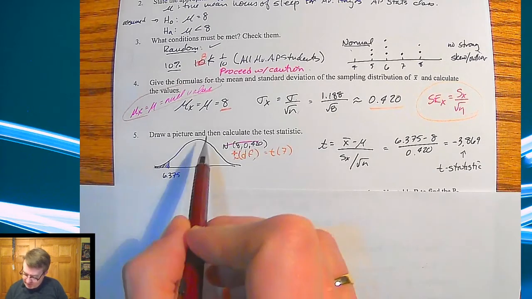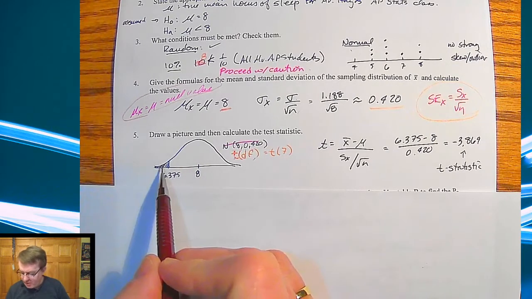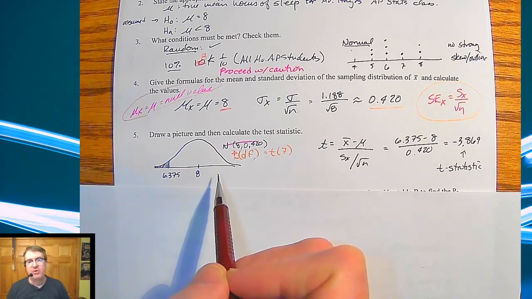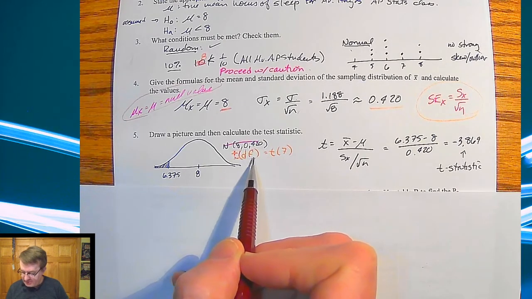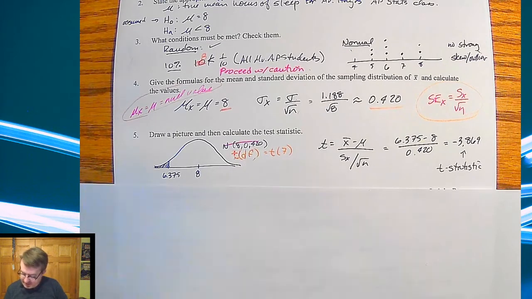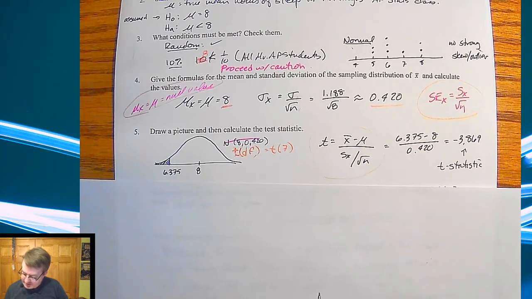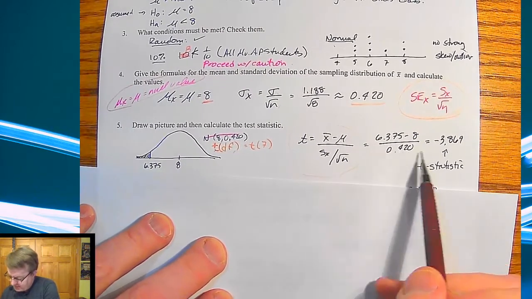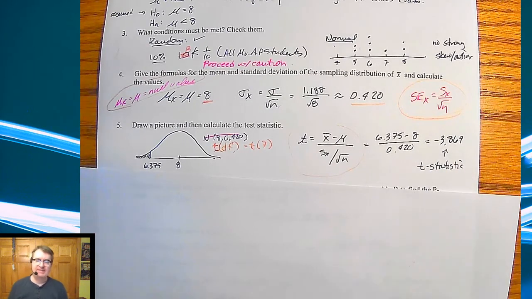Now, when you draw the picture, much like what we did with means in confidence intervals, you would normally think normal, except that we don't know if it is normal for sure. And so we're going to use the t-score. So we're going to do t with degrees of freedom. Like here I have t of 7. That means I have 7 degrees of freedom. Here is my specific t-score formula, and then I'm plugging in all the parts. So when I calculate that out, I get a t-statistic of negative 3.869, which obviously is not boding well for the null hypothesis.